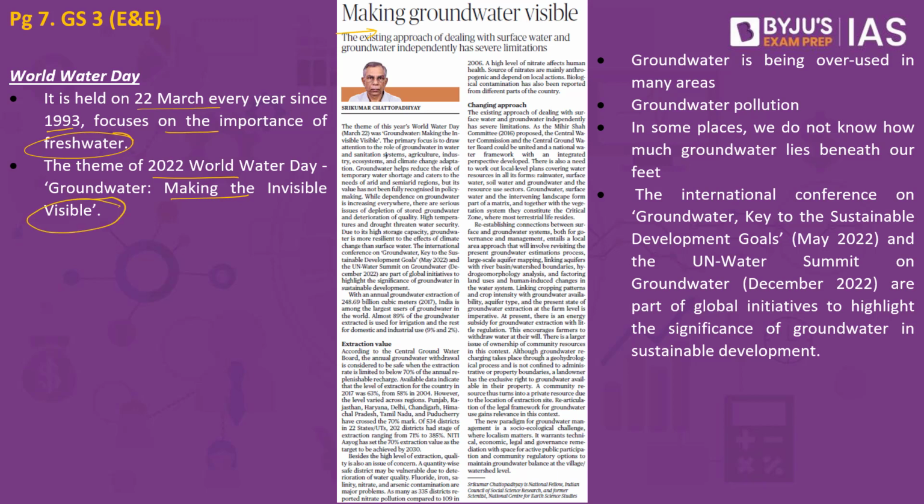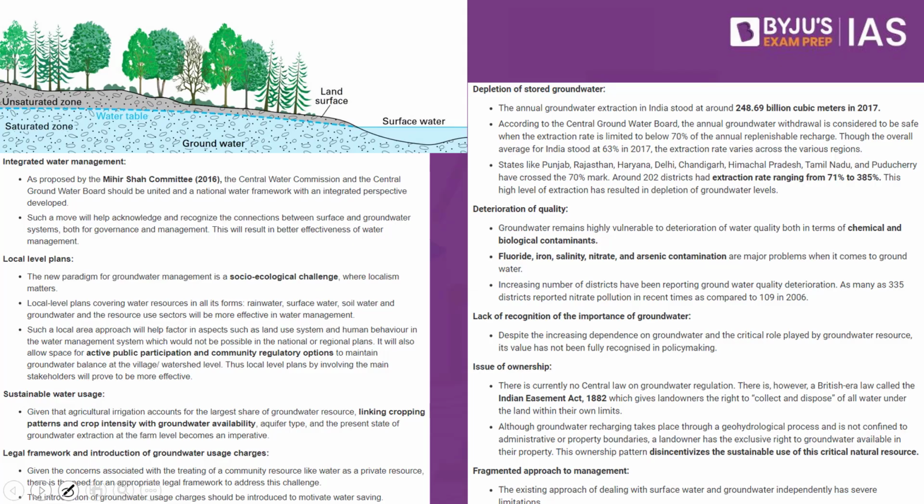So this article here is basically giving us an idea about groundwater. So what is this groundwater? When we speak about groundwater, it is nothing but the underground water. You have the land here. If the water is present underground in aquifers beneath the land, that is what is called groundwater. Then we also have the surface water. We can take the example of lakes and rivers, but when it comes to underground water, it is the water which is present underground in aquifers.